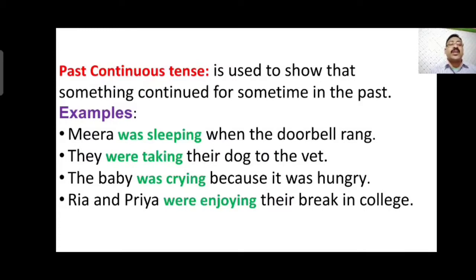Meera is singular, so was sleeping; baby was crying. But if it is plural, they were taking, Ria and Priya were enjoying. Singular subjects take was plus ing form and plural subjects take were plus ing form.